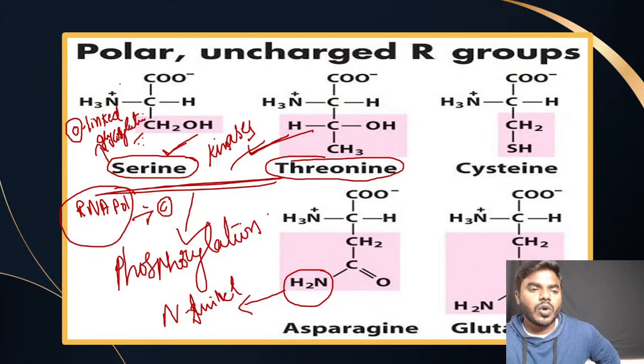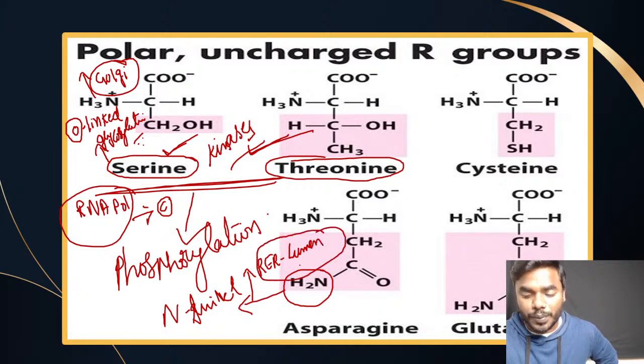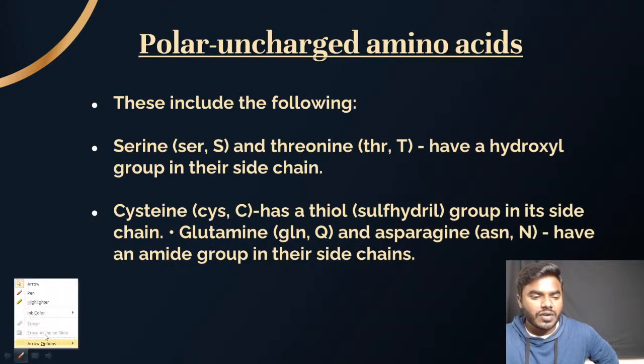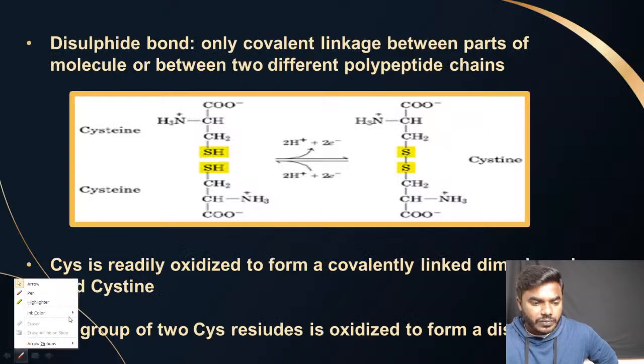And we all people know that O-linked glycosylation is taking place in the Golgi complex, which you have to remember compulsorily. And friends, this N-linked glycosylation is exclusively occurring in the RER lumen, which you people have to remember compulsorily. Do not get confused with the points. The more information you remember, the more easily you can answer the questions.